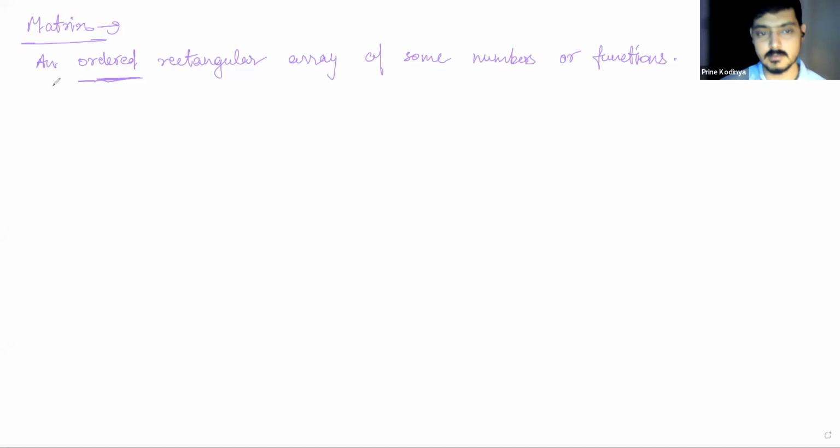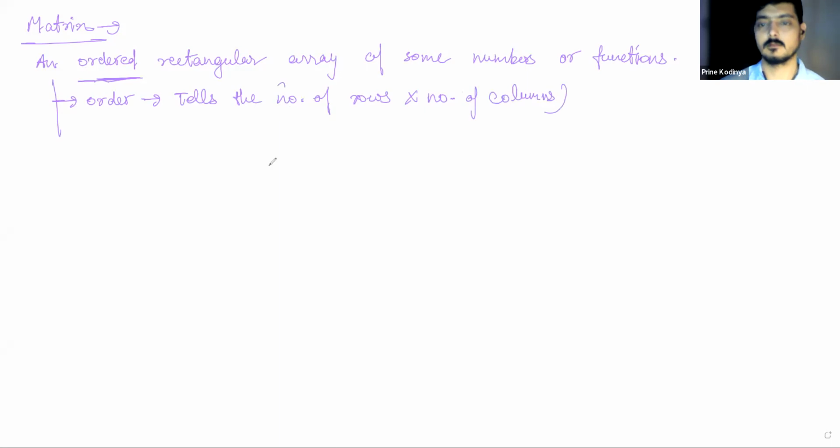What are the important things? First is order. It tells the number of rows into number of columns. That is how you write the order.